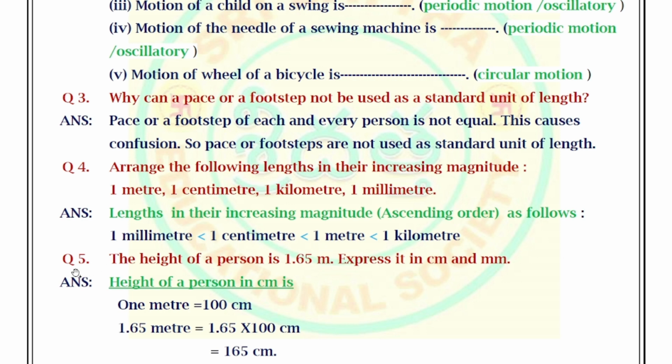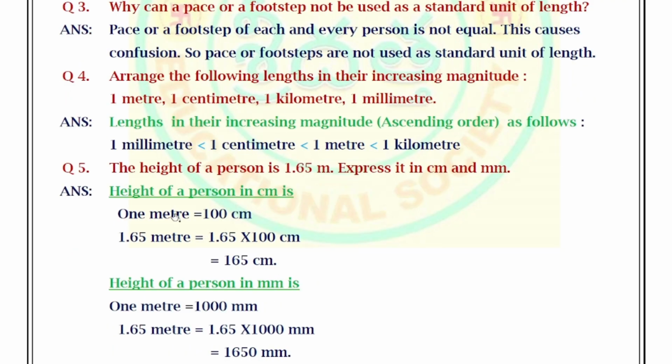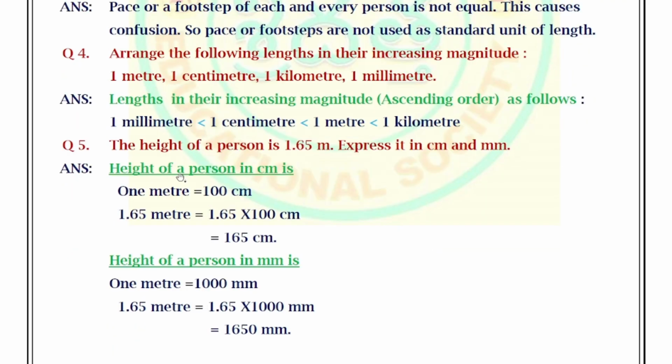Next, move on to question number 5. The height of a person is 1.65 meters. Express it in centimeters and millimeters. Now coming to the answer, height of a person in centimeters: 1 meter equals 100 centimeters. So they have given 1.65 meters. 1.65 into 100 centimeters equals 165 centimeters. So 1.65 meters is expressed as 165 centimeters.